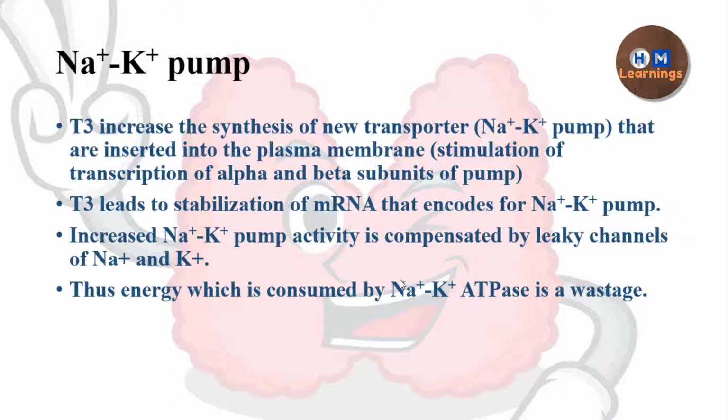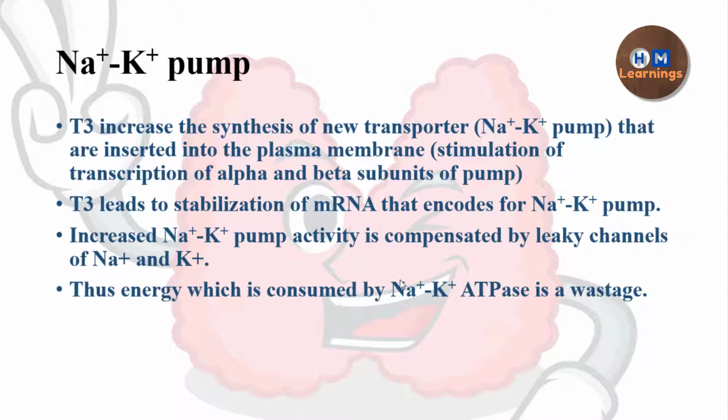Now you have to remember that the sodium potassium pump is present on every cell's membrane throughout the body. So by this you can say that the thyroid hormone has such a widespread action. In every cell the thyroid hormone can act, because every cell has the sodium potassium pump. The T3 of the thyroid hormone increases the synthesis of the sodium potassium pump.